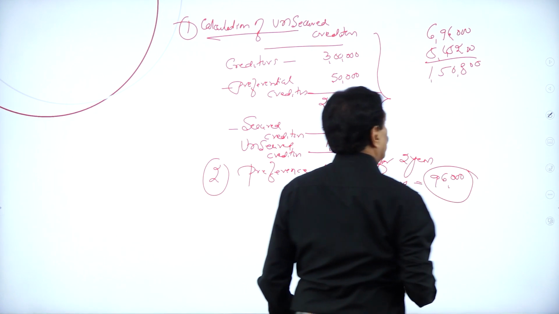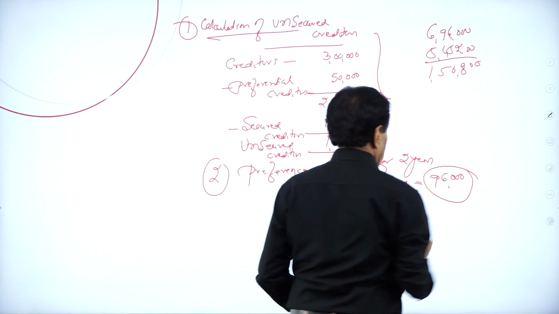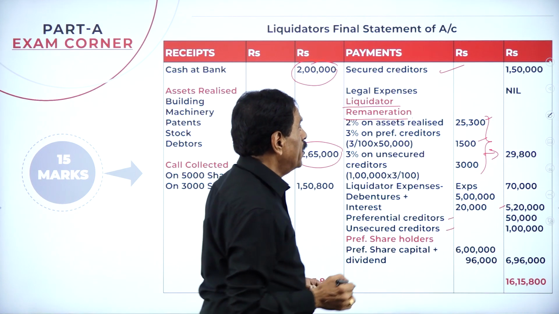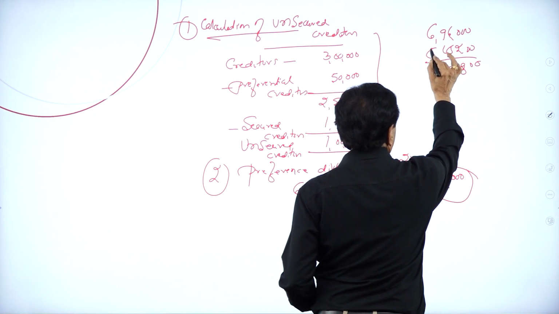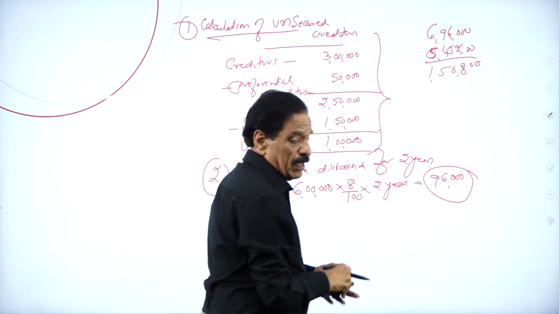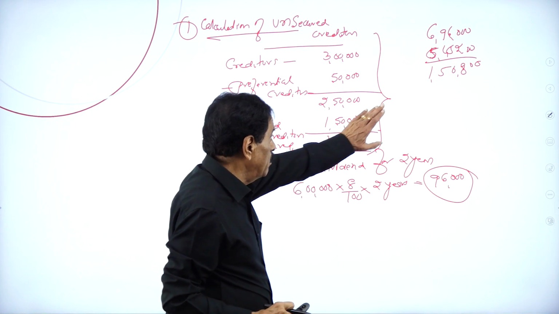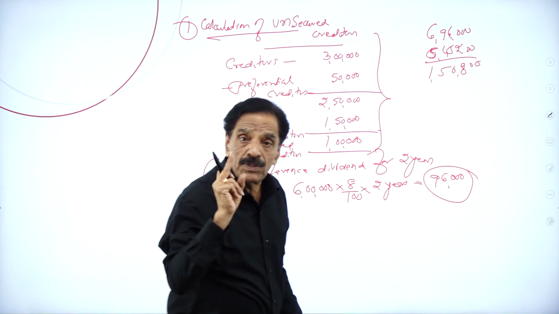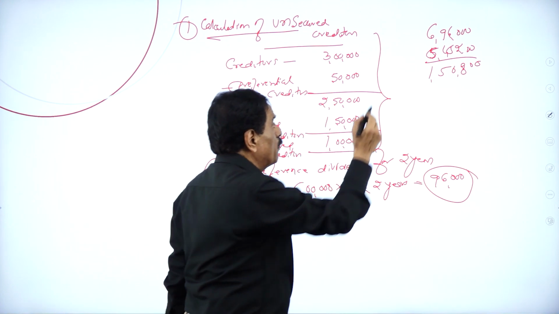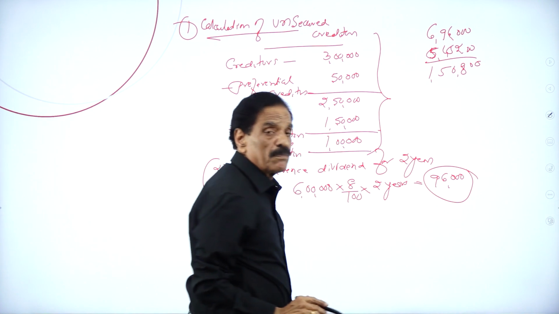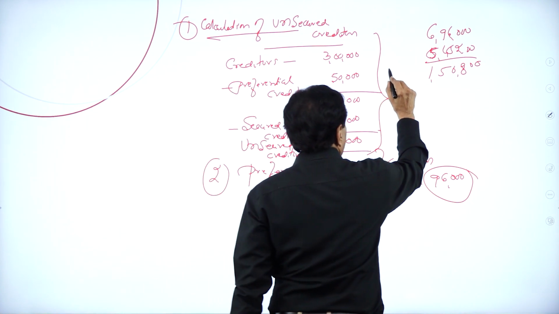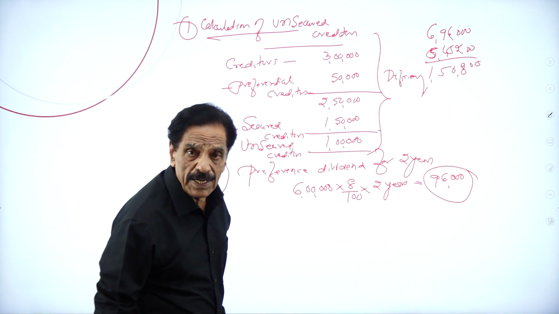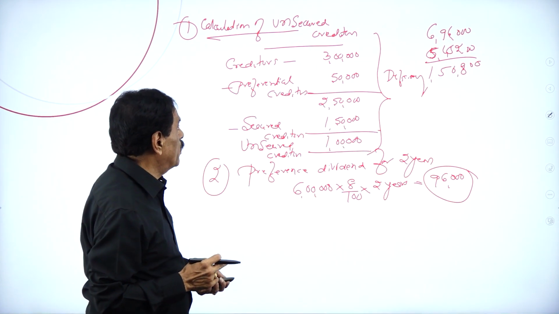So there's a difference of 1,50,800. That means if you add the figure up to here, the total payment will come to 5,45,200. The money left over is only 5,45,200. But we have to pay the preferential creditor 6,96,000. How much is the shortage? Deficiency, 1,50,800. I will show in detail how you have to work it out.